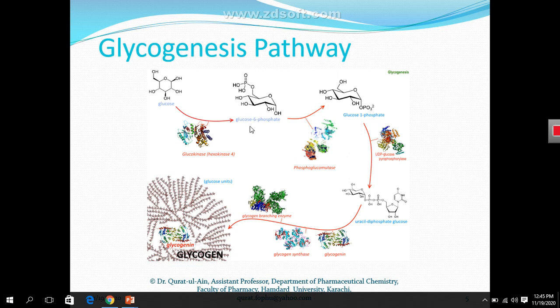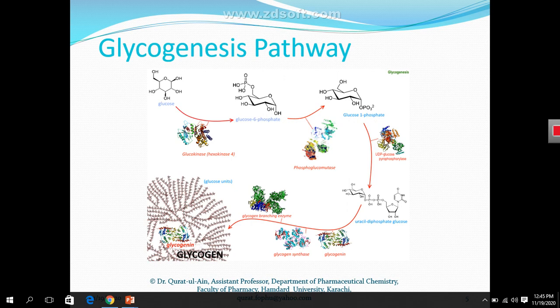So this is the first step of glycogenesis or glycogen synthesis, that in the first step glucose molecule converts into glucose 6-phosphate molecule, and then this glucose 6-phosphate molecule is having a phosphate group. So what happened in the next step or the second step? In the second step this glucose 6-phosphate molecule converts into glucose 1-phosphate molecule. You can see here these both molecules are having only one phosphate group.